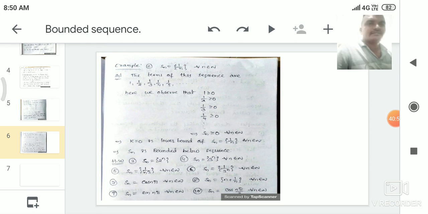A bounded sequence is nothing but this: a sequence Sn is said to be bounded if it is bounded below and bounded above, then the sequence is called a bounded sequence. Or if any sequence contains a least value as well as a greatest value, then the sequence is called a bounded sequence. Every constant sequence is always a bounded sequence. Why? Because a constant sequence has its least value as the constant value and its greatest value is also the constant value. That's why every constant sequence is a bounded sequence.